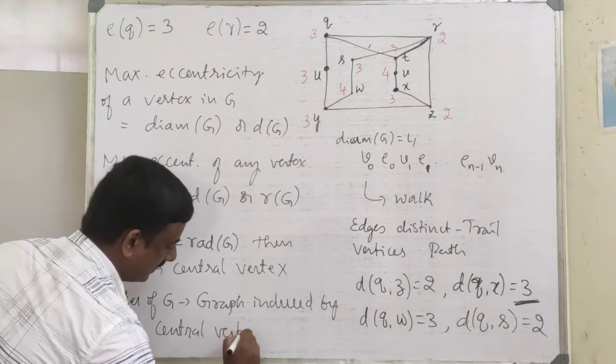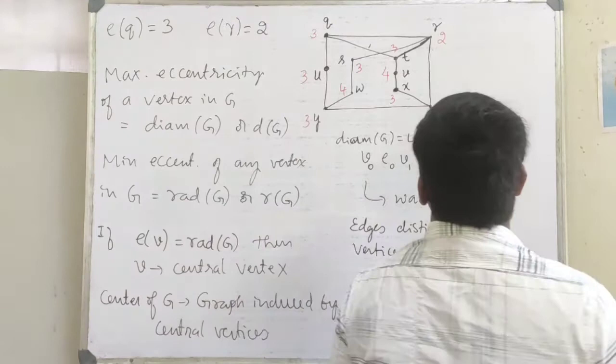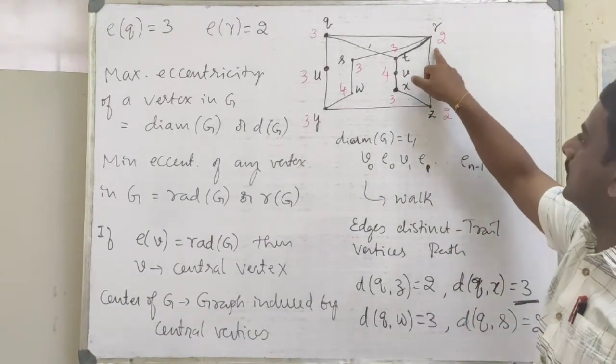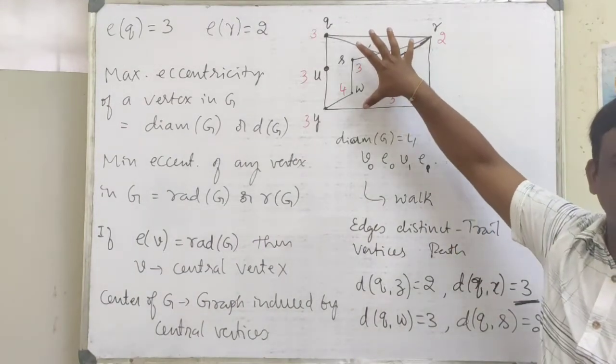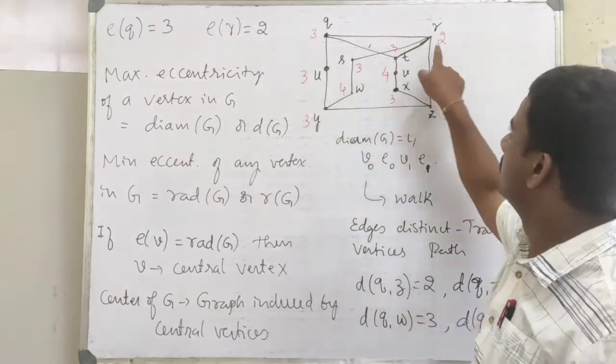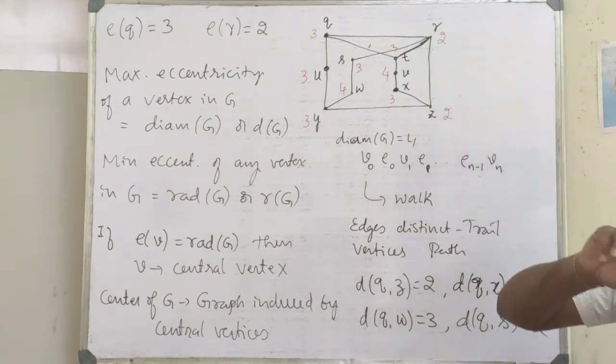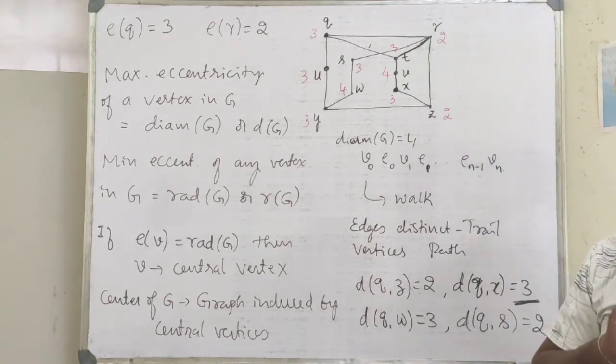Now look into this graph. Here the radius of this graph is 2, because that is the minimum eccentricity. And the vertex R and the vertex Z have eccentricity 2.